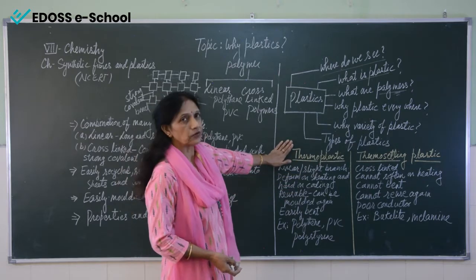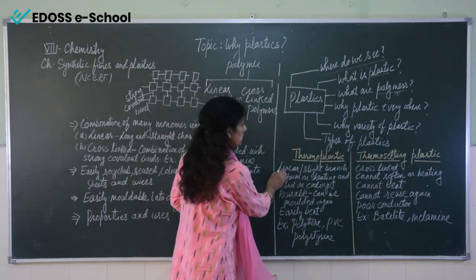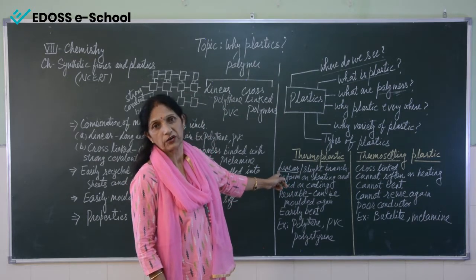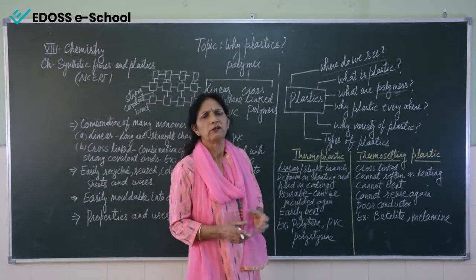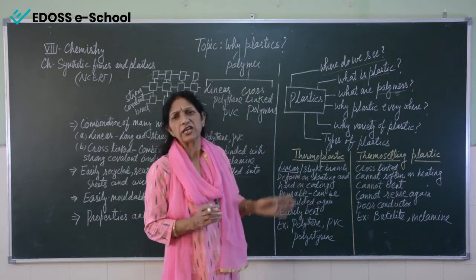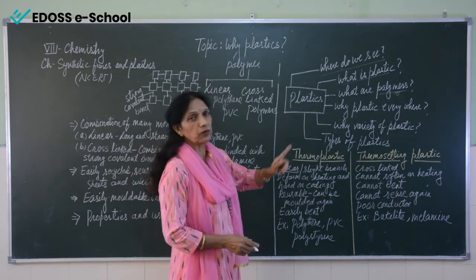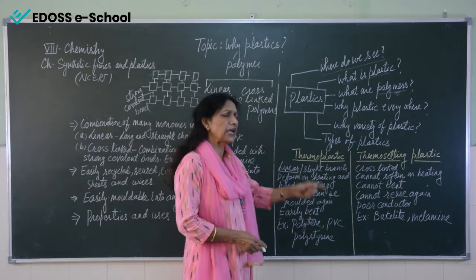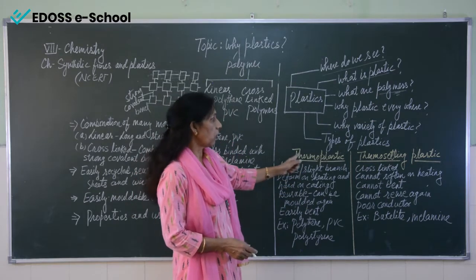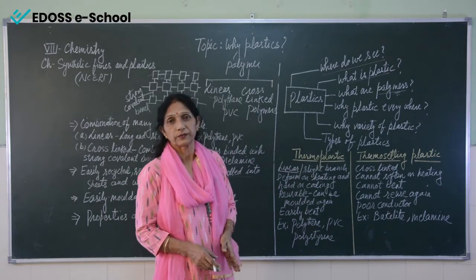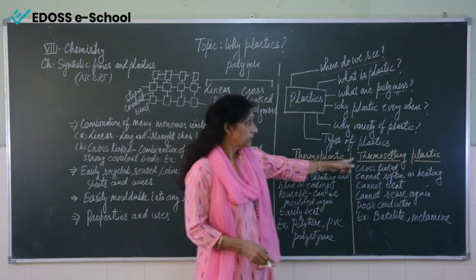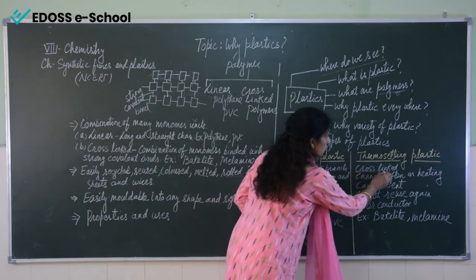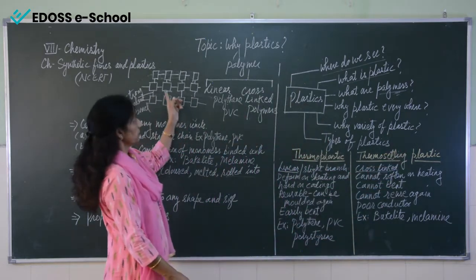Now what is thermoplastic? Thermoplastics are actually linear polymers or linear chains, or they have very small branching, a slight branch. So such type of plastic which is made up of linear or very slightly branched chains is called thermoplastic. And thermosetting plastics are cross-linked, just like this.